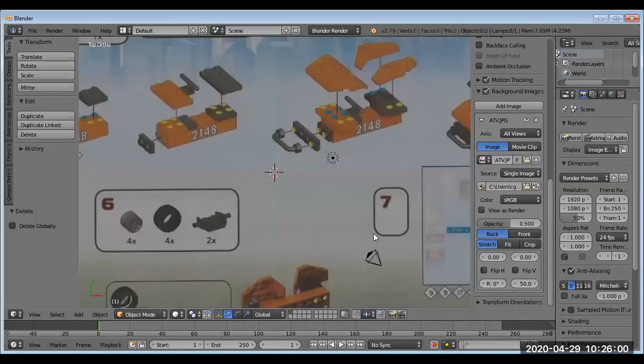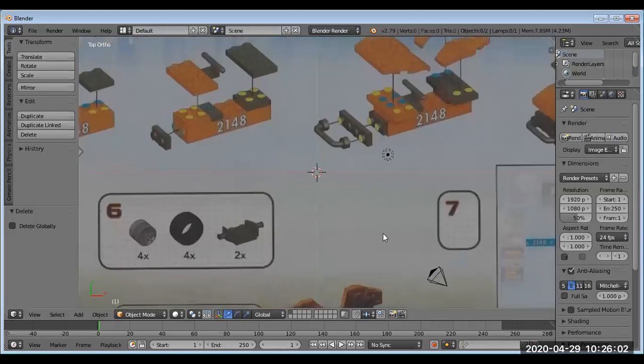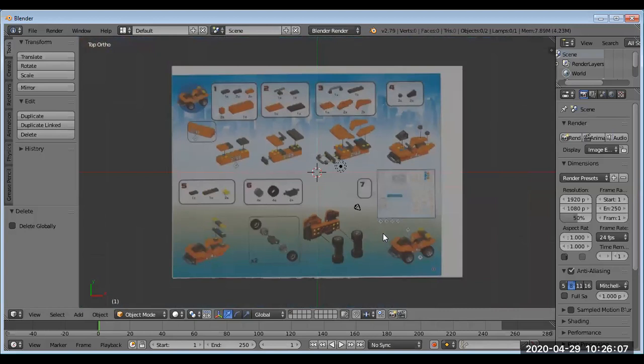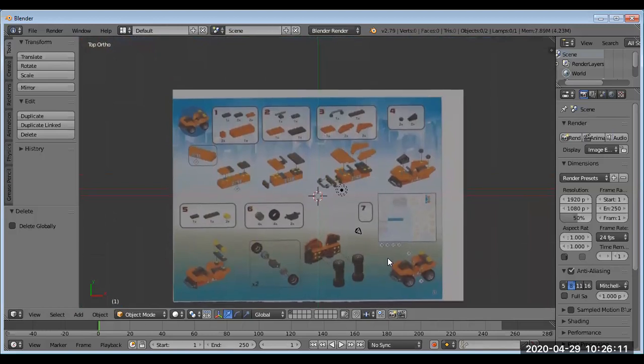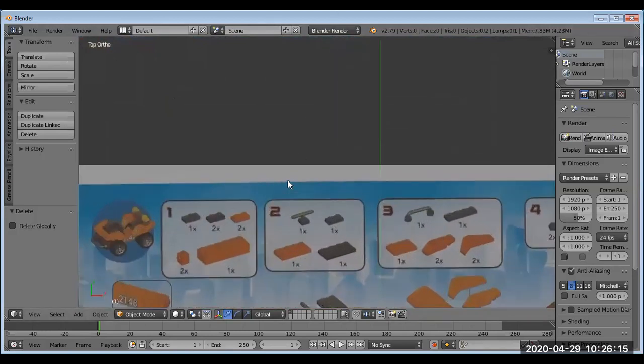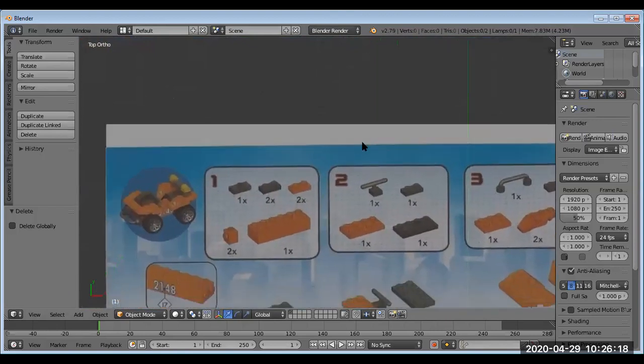And I'm going to press the letter N again to get rid of that toolbar because I don't really need to see it anymore. So now if I scroll back out, I can sort of see what this is looking like. And I'm going to actually shift and scroll wheel to move my screen down a little bit. I'm going to zoom in a little bit on my first step. So I'm not going to go through every single piece here, but I will show you a few sort of steps.